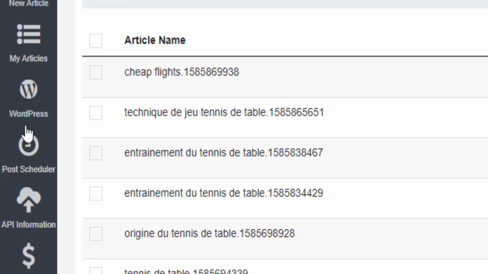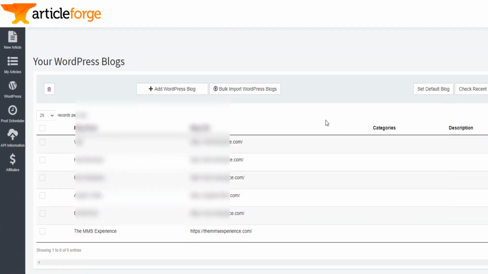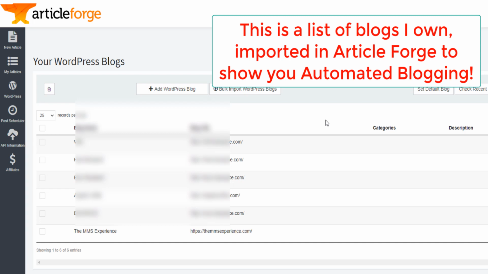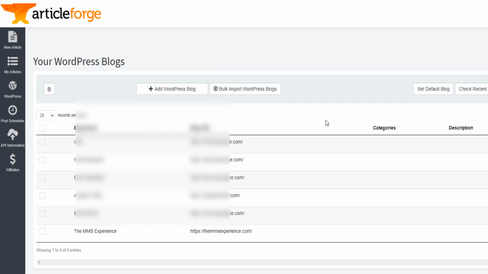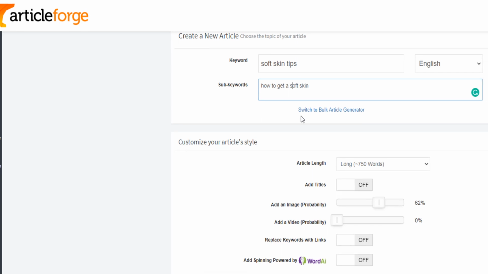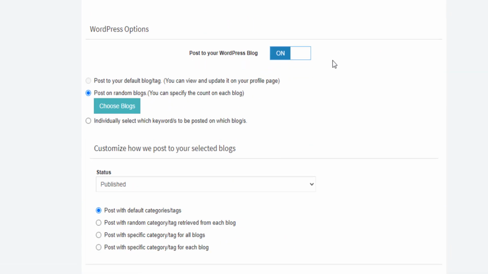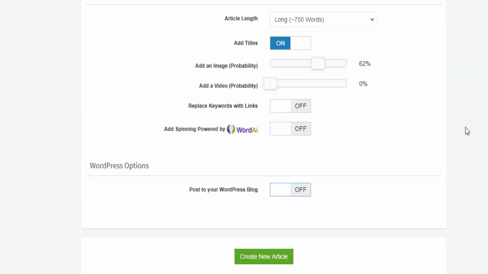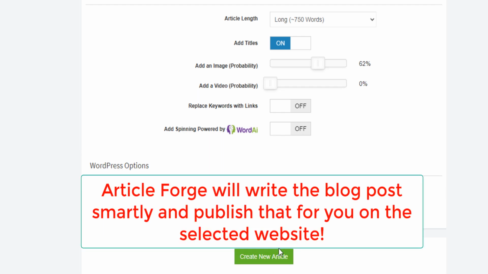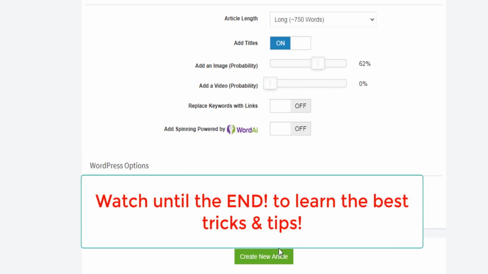because, as you can see, there is a way. If you have, for example, multiple blogs in Article Forge, there is a way to import all your blogs or websites in such a way that you can just specify the keywords for each of the blogs, and you select the blog here, and then when you click on create new article, Article Forge will write the blog post and post that blog post directly on your website without you having to do anything. Now let's see how it goes.